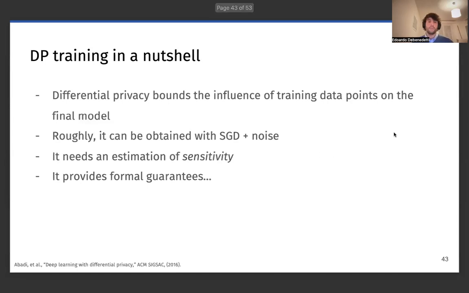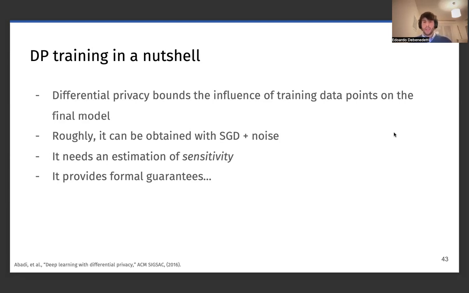What does that mean? Differential privacy bounds the influence of training data points on the final model, and by bounding this influence, it prevents the model from memorizing the samples and being overconfident. There are several ways to train ML models with differential privacy.